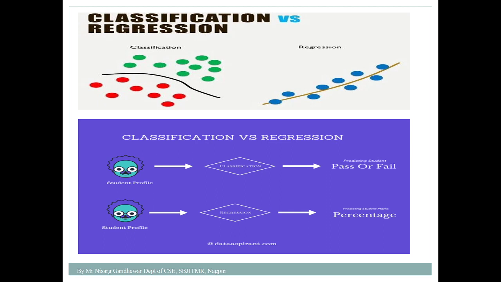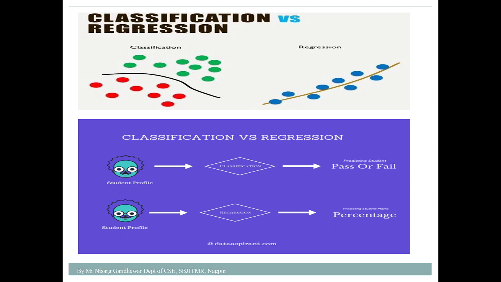For example, detecting whether a given mail is spam or not spam. So here two categories are involved. One category is spam and the second category is not spam. Suppose I need to recognize whether a person is male or female. So in this case we have two categories, one is male and the second one is female. So this is the main characteristic of a classification problem. In this case your output variable is always categorical.